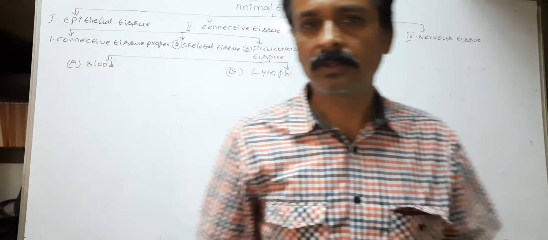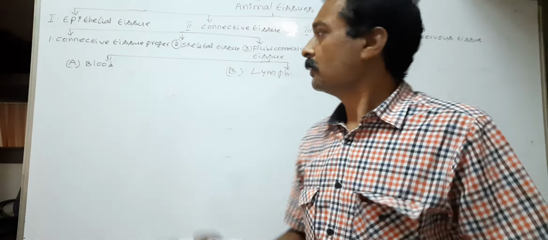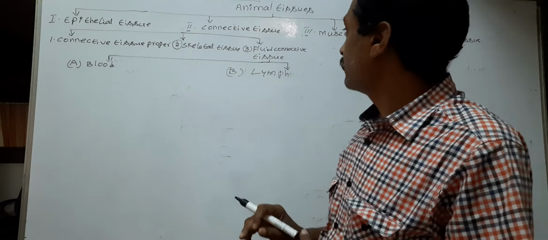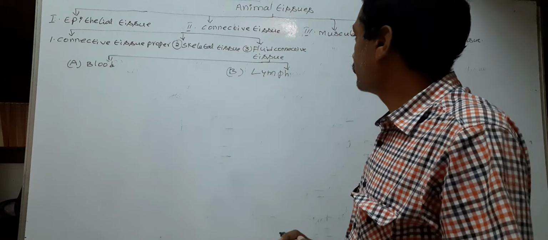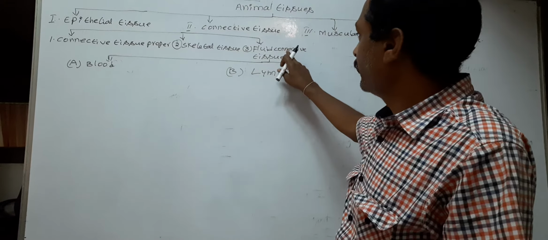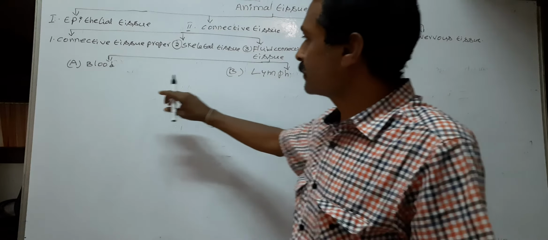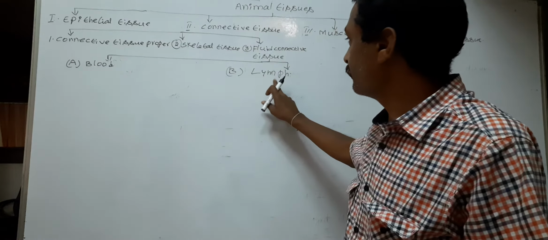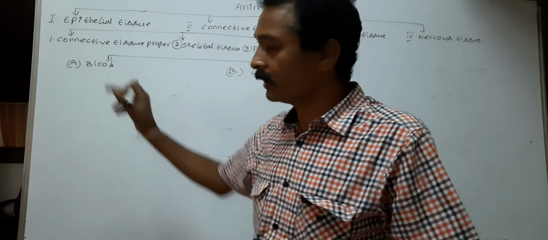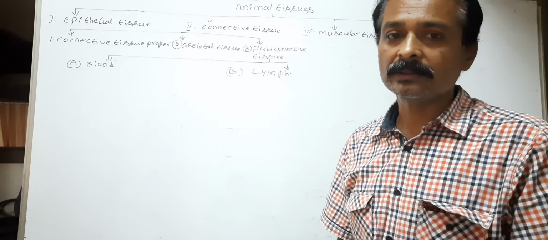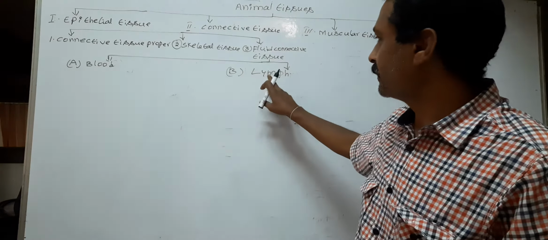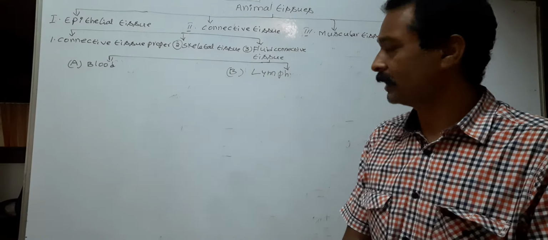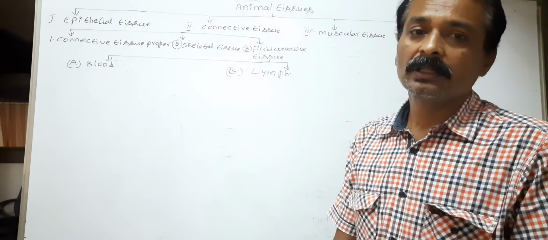Hi students, today we discuss the fluid connective tissue. The fluid connective tissue has two parts, blood and lymph. We already completed blood, the fluid connective tissue. Today we discuss lymph.